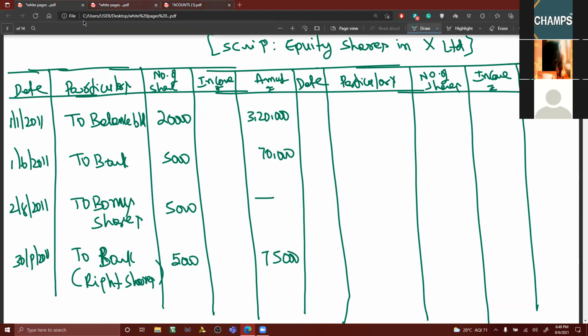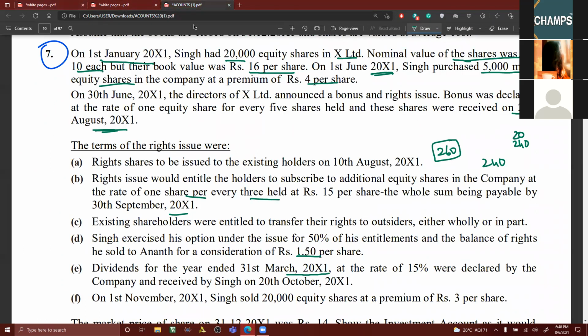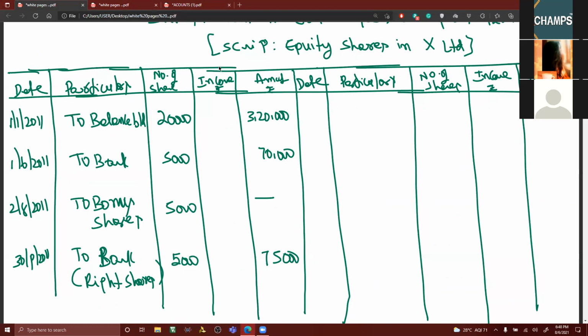Then what is the date on which the dividend has been received? 20th October, and the sale is in November 2011. So on 20th October, dividend has been received. I have already given the explanation on that. So now, by bank, dividend.